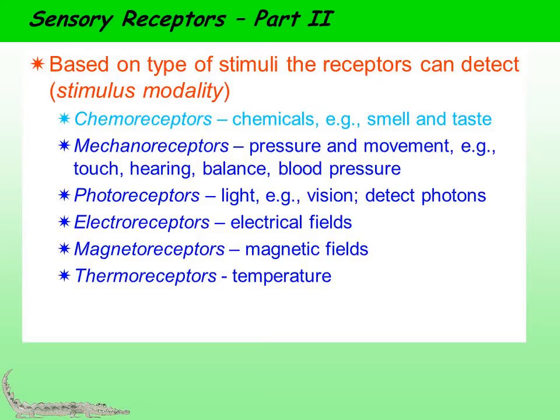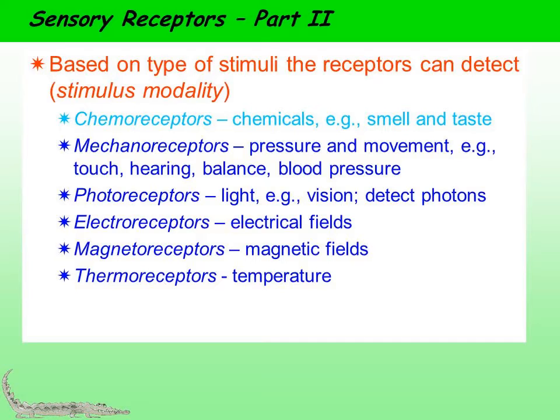Photoreceptors are sensitive to light and lie in our eyes. That is vision. Phonoreceptors: phone, we can hear. These detect sound. They lie in our ears. That is phonoreceptors.